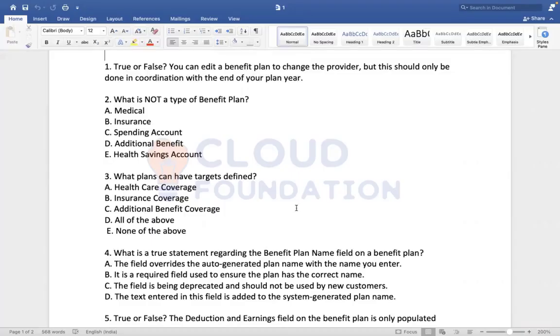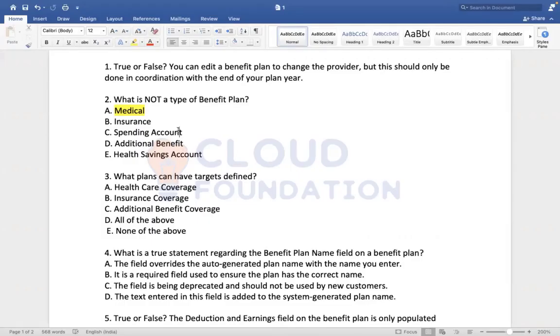The second question: which one is not a benefit plan? Medical insurance, spending, additional, HSA for the savings. So one is not a benefit plan among the 5. HSA? No, we have health savings account. So here when I say benefit plan, under the healthcare coverage, it's medical, vision and dental that will come. Exactly. Okay.